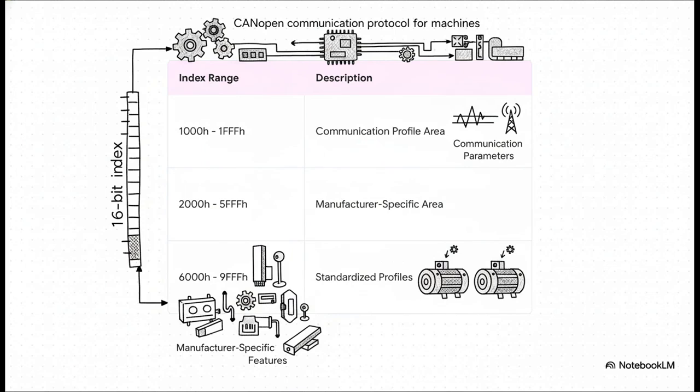And this report is super organized. It's all structured by a 16-bit index, kind of like chapters and pages in a book. The first section, starting at 1000H, is always for basic communication settings. Then there's a big section where manufacturers can add their own custom features. But the really important part is the section from 6000H onwards. This is for standardized profiles. It means a motor from company A stores its speed at the exact same address as a motor from company B. That standardization is the whole point.